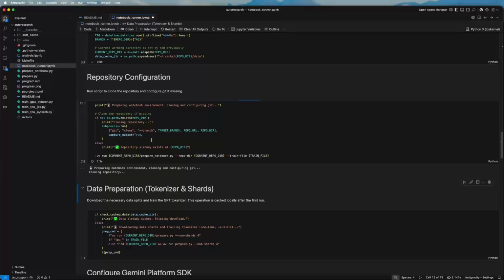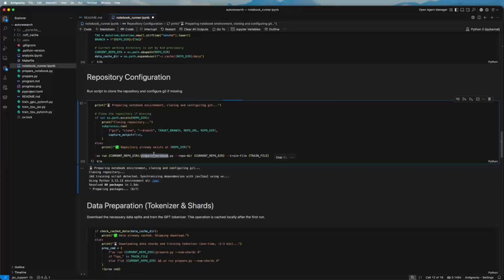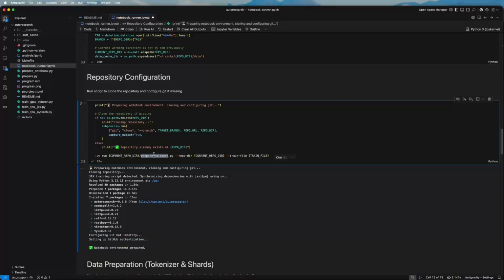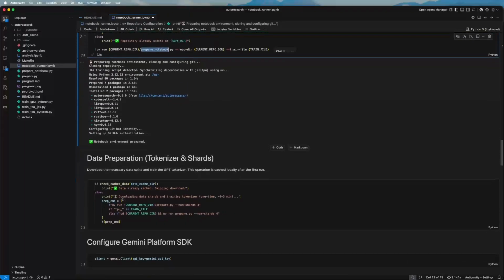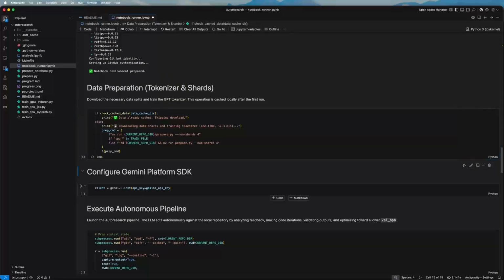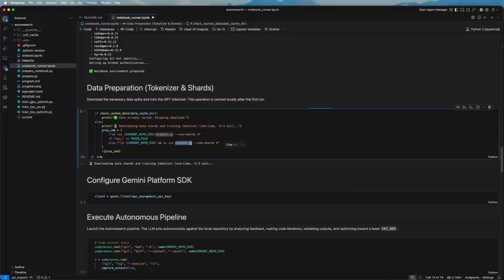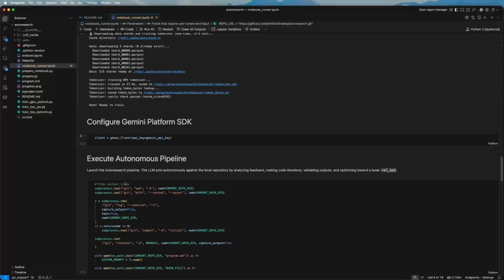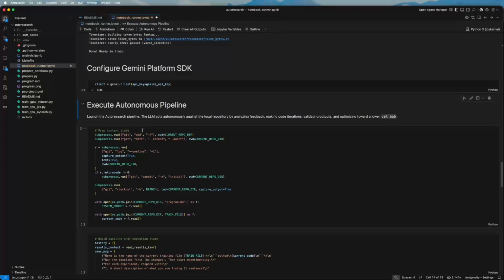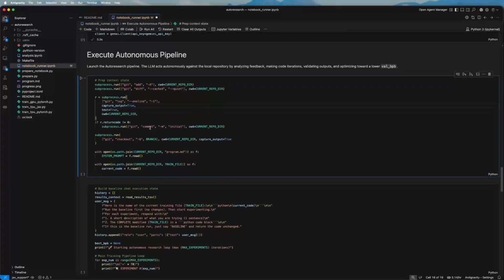Basically here I will run the prepare notebook script, which will automatically try to detect the hardware that I'm using, which is TPU, and I want to run on JAX, and it will do the setup, which it already did, right? The next one is data preparation, which runs the prepare.py script, which basically downloads the data and trains the tokenizer. So this can take a little bit more time. Okay, so data was downloaded, the tokenizer was already trained, so we are ready to start training the model. I will initialize the client to do the Gemini prompts here, and then we can go to the actual pipeline.